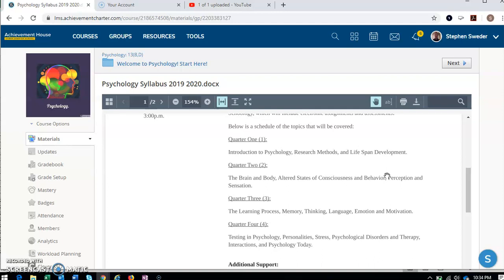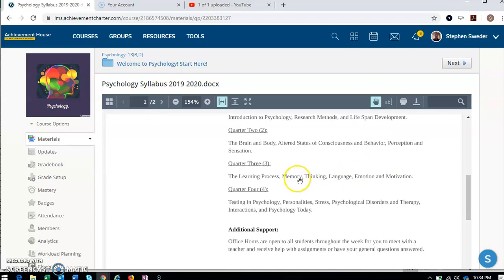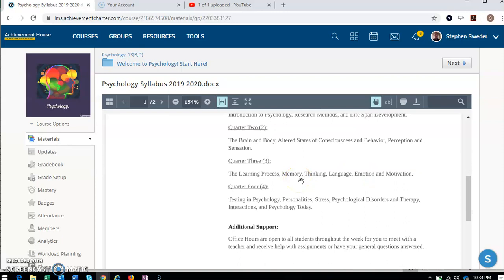In quarter 2, we'll be talking about the brain and the body, altered states of consciousness and behavior such as meditation, sleep, dreams, all those types of things, perception and sensation. How do we smell? How do our eyes see things? How do we hear things? We're also going to talk about, in quarter 3, the learning process. How do we learn? How do different people learn? Different learning styles, memory, thinking, language, emotion, and motivation.